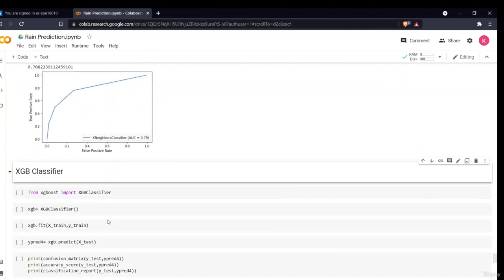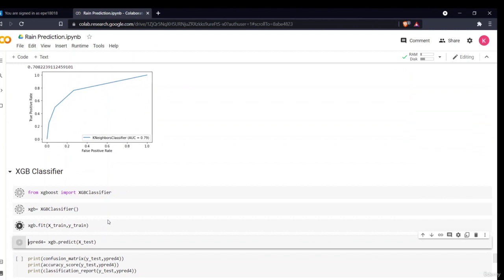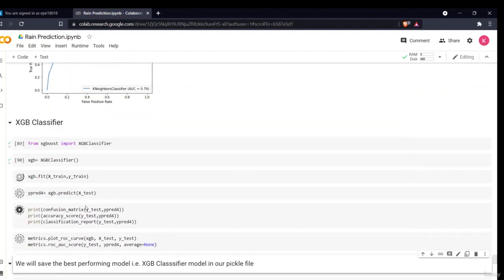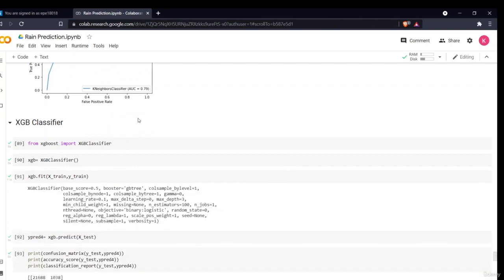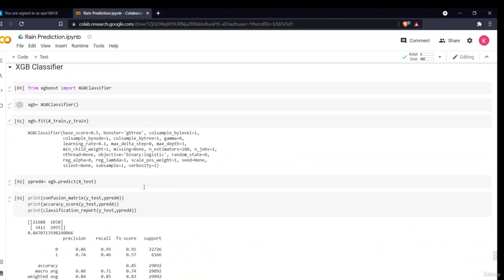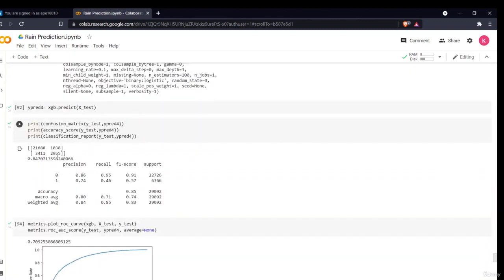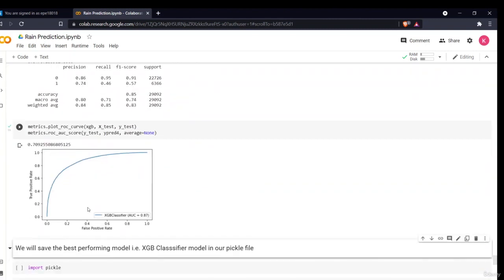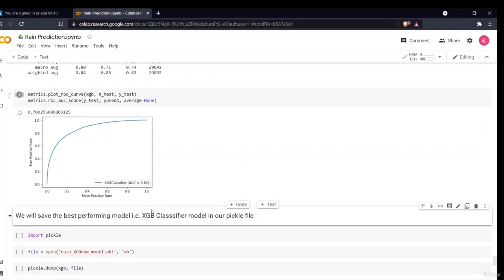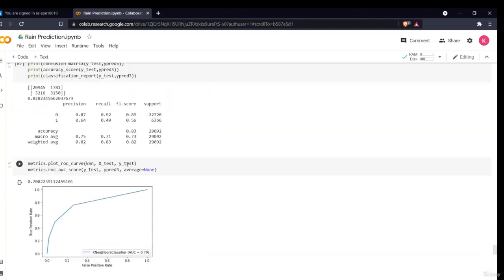Now let's see how the XGBoost classifier performs. The model gets fitted, it will take a minute or two again. In order to save time, what you can do is split your data, take some samples of your data and then fit your model. Okay, so now my model is predicted. As you can see, this has an accuracy of around 84% and an AUC score of 0.87. As you know, I have taken the XGB classifier. You can also take the random forest classifier, as it also performs the same.